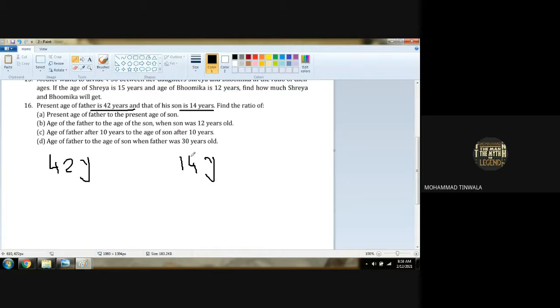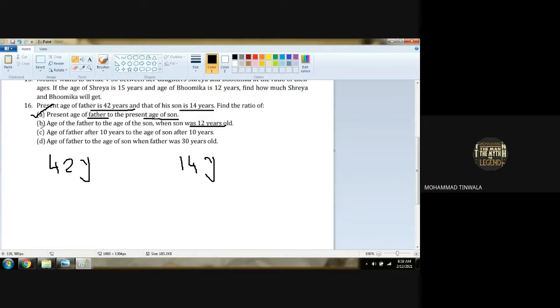Okay? So the first sum has no calculation at all. Present age of father and present age of son. That means by taking these values, we can easily solve the ratio. Understood? Now, read question number B. Beta. Number B, age of the father to the age of the son when son was 12 years old.